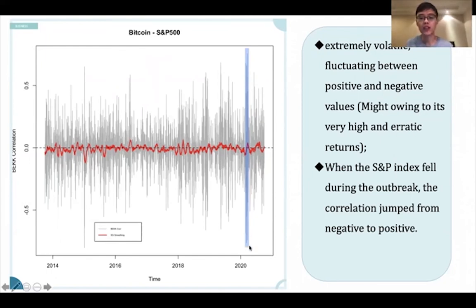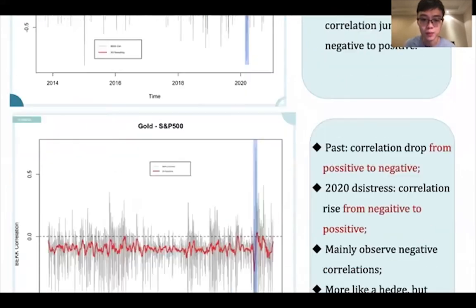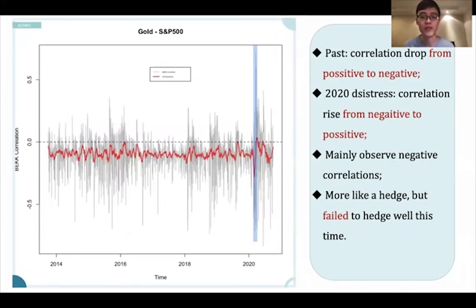When the market crashed during the 2020 pandemic, which is highlighted in the blue region here, we can actually see the correlation increase from negative to positive. This shows that Bitcoin is not a good hedge, but rather just an investment asset. Next, we look at the gold and S&P 500 plot. This is much different from the previous plot, as we can see the volatility is much less and the values are actually mainly negative. The negative values show that gold can be a very good hedge for the S&P 500.